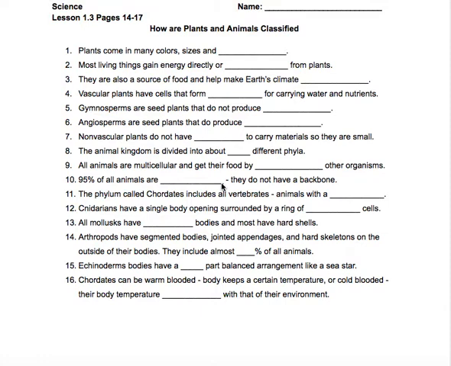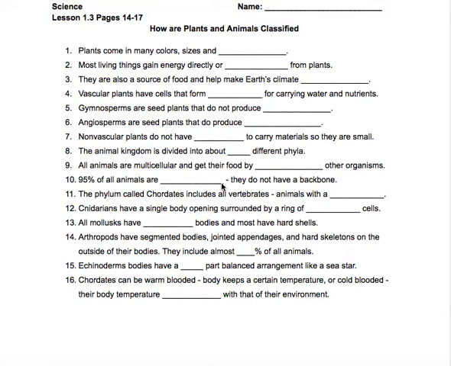Last paragraph. Other plants called non-vascular plants do not have tubes, number 7, to carry materials. Instead, materials must pass slowly from one cell to another. Notice the key word slowly. For this reason, most non-vascular plants, such as mosses, are small. There are at least 232,000 species of vascular plants and about 16,000 species of non-vascular plants. So if your book asks you, there are way more non-vascular than vascular, false. There are way more vascular than non-vascular.